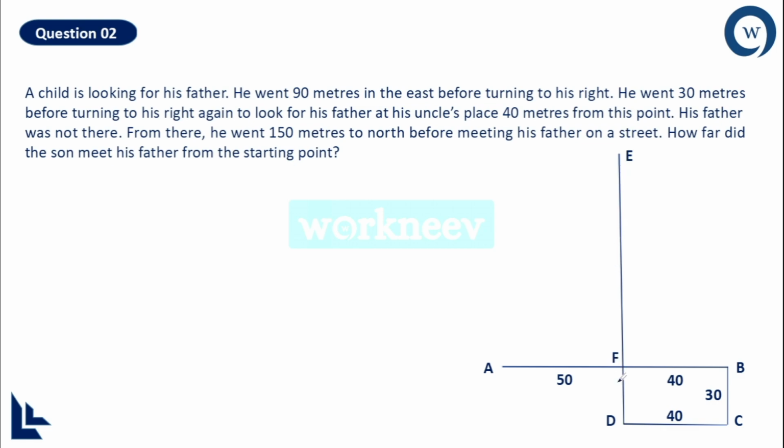So now from this I can understand that the distance between D and F will also be 30, because it is a property of a rectangle, right? The opposite sides should have the same length. Done. Now if the total distance is 150, out of which 30 is done here, what is the remaining distance? 120, and that is this.